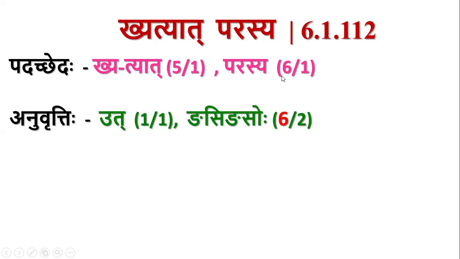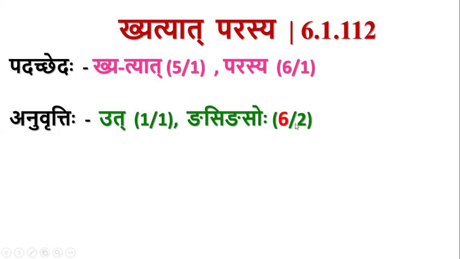So, whatever the Adesha that comes in place of the Sthani, that is this Parasya. Ut comes as Anuvritti from the previous sutra, and Nasignasoho comes as Anuvritti from the Nasignasohcha. There, that Nasignasoho was considered to be in Saptami. For the sake of this sutra, the same word is considered to be in Shashti Vibhakti.